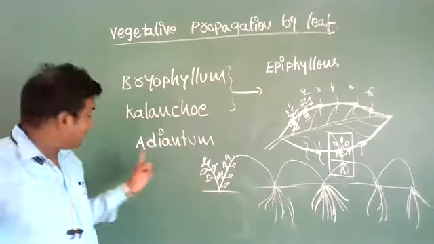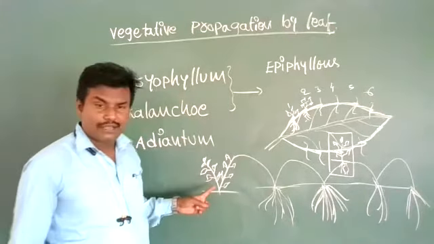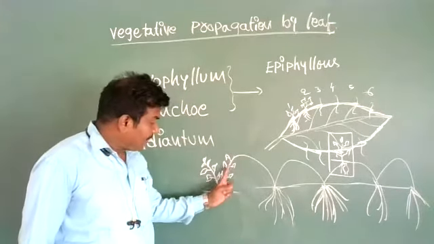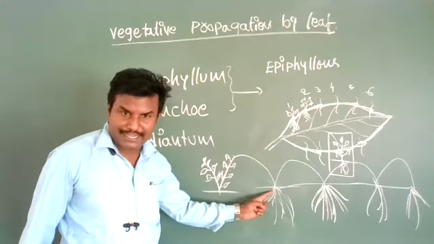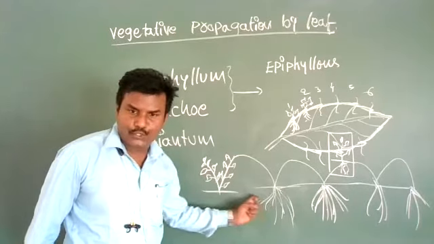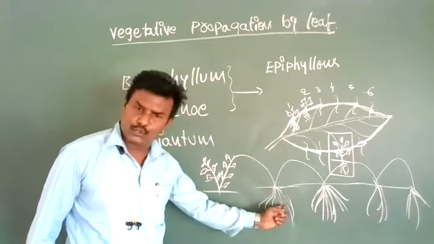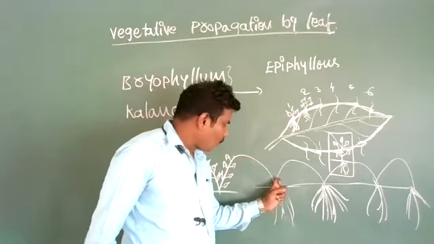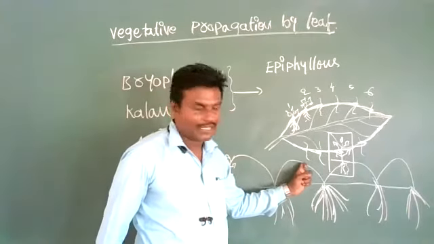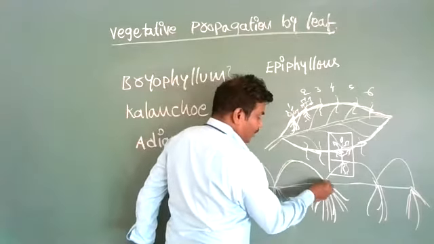That is why adiantum is also called walking fern. When the leaf comes in contact with soil, it produces adventitious buds. These buds gradually turn into roots, and from there one leaf is formed. When this leaf grows, one day it will come in contact with soil.